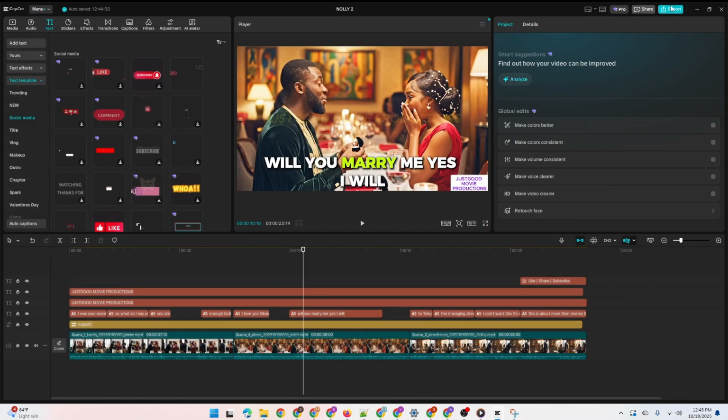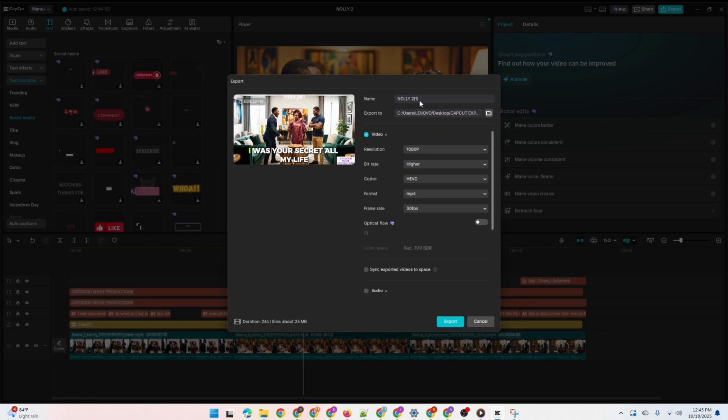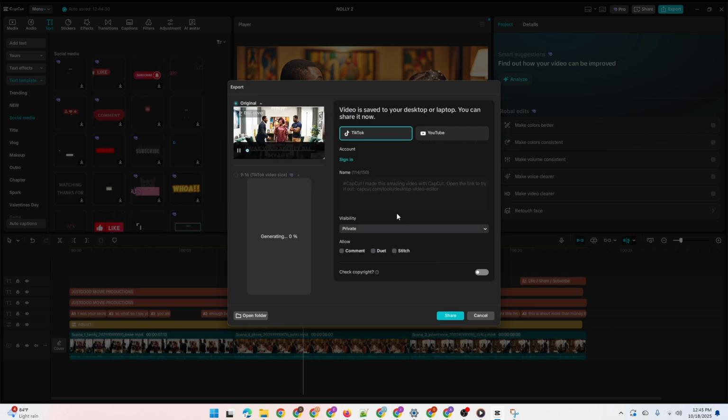Okay, so the next thing you can do is just click on export, and you can name it anything depending on the title of the movie. Name it, and before you export, you select resolution. You can export in 1080p or 4K. Either of these two can serve, either 1080p resolution or 4K resolution. Then leave the bitrate at its default position. Codec format MP4. Then a frame rate of 30 frames per second is good. Then click on export.